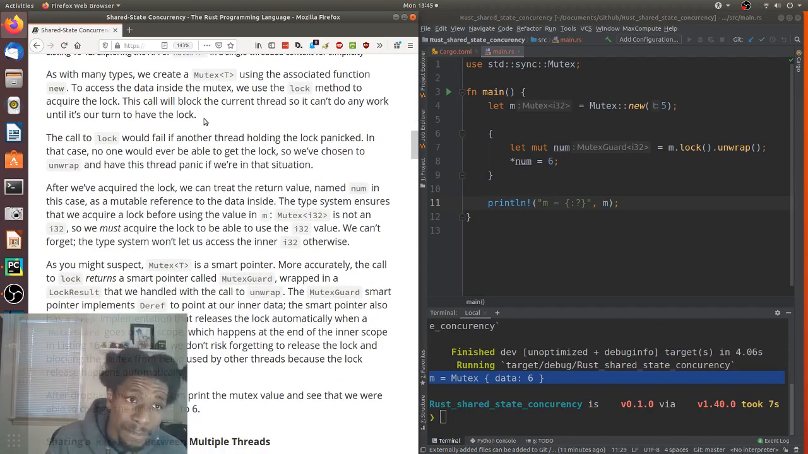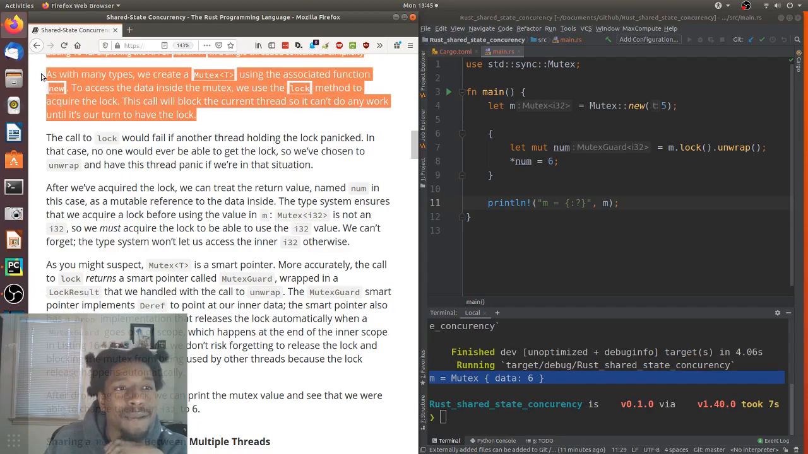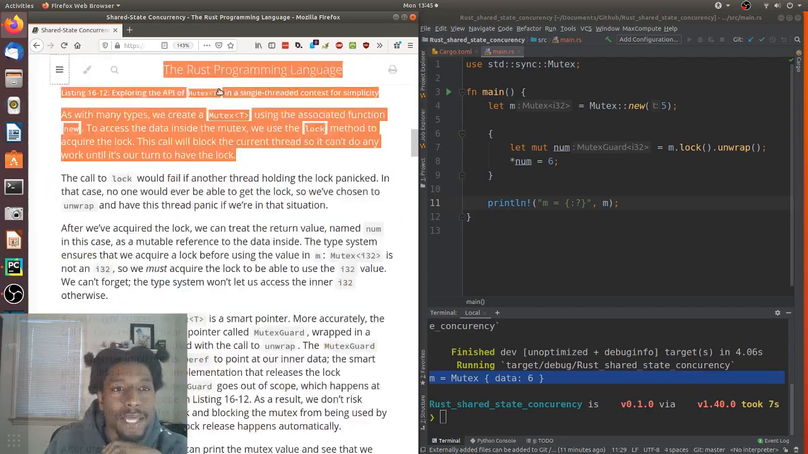As with many types, we create a mutex using the associated function new. To access the data inside the mutex, we use the lock method to acquire the lock. This call will block the current thread so it can't do any work until it's our turn to have the lock. And this is probably where all the magic happens.